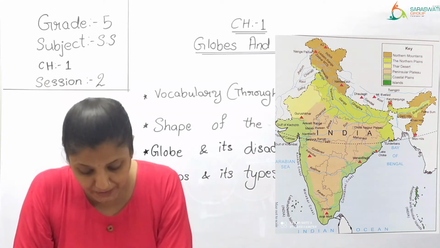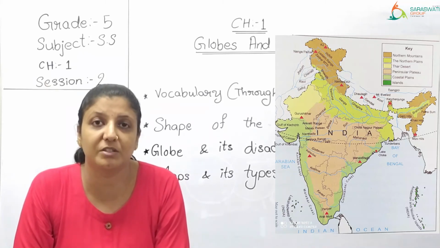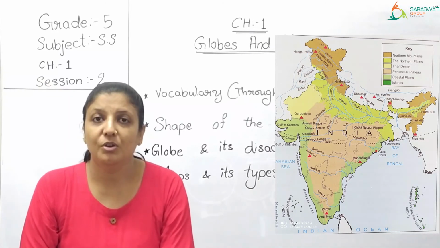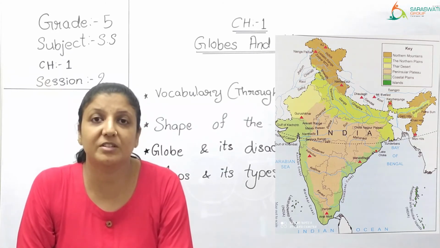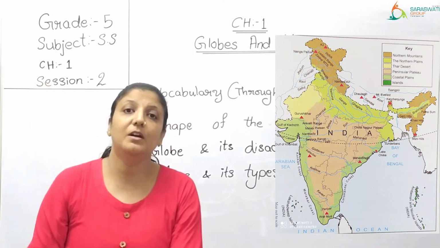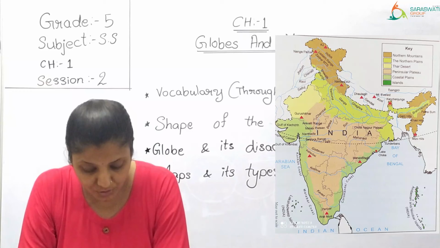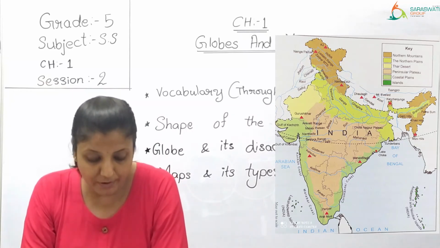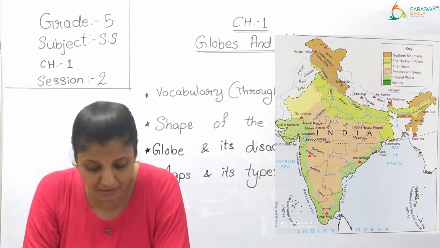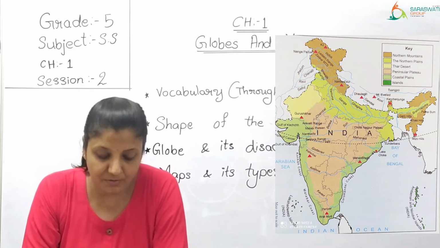Then you have a pink color which shows the plateau region, peninsula plateau region. What is meant by plateau? I already explained to you. The land area which is higher than the rest of the area, but again flattens from the top. So that is a peninsula plateau. Then you have one more light green, that is a coastal plains. And lastly the dark green area which is the island region.